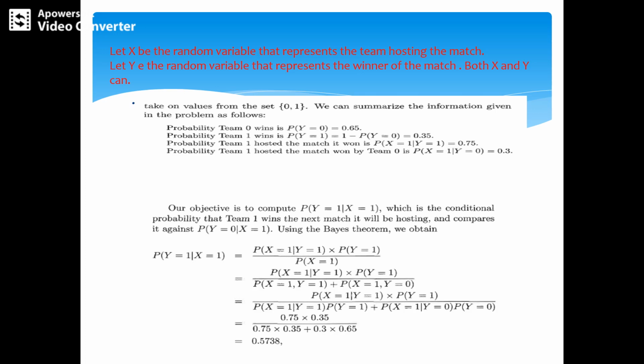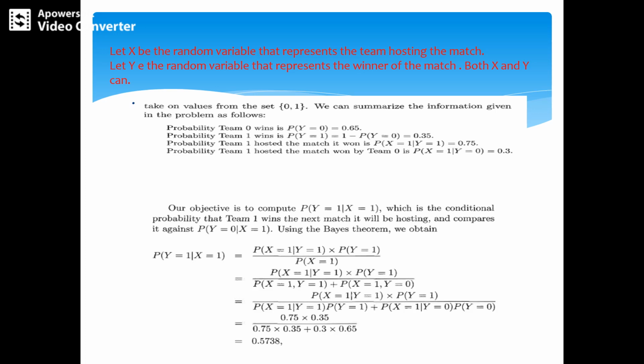Our objective is to compute the probability of Y equal to 1 given X equal to 1, which is the conditional probability that team 1 wins the next match it will be hosting, and compare it with the probability of Y equal to 0 given X equal to 1, using the Bayes theorem.